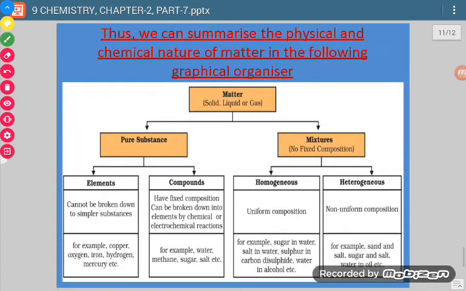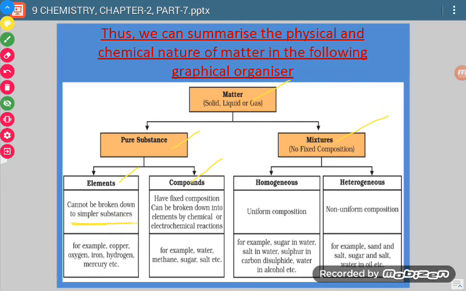Now this whole thing can be understood by this. Matter is either solid, liquid or gas, which can be divided into two categories: pure substances and mixtures. Pure substances are further divided into elements and compounds. What are elements? This we discussed. This is the definition of elements.